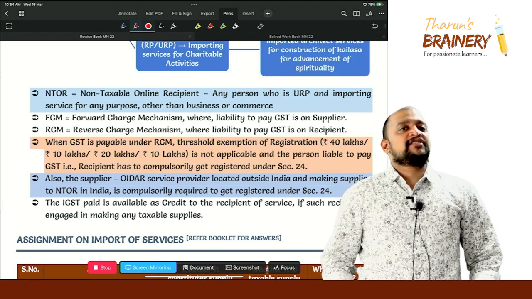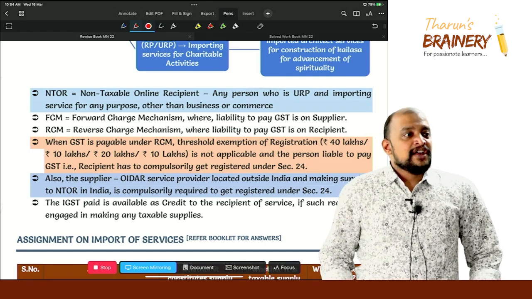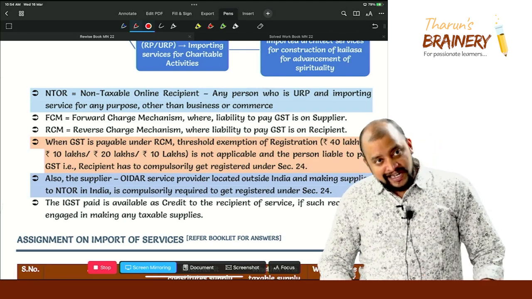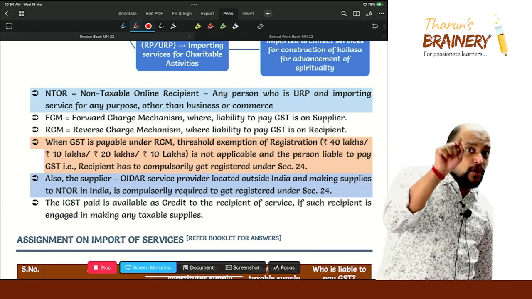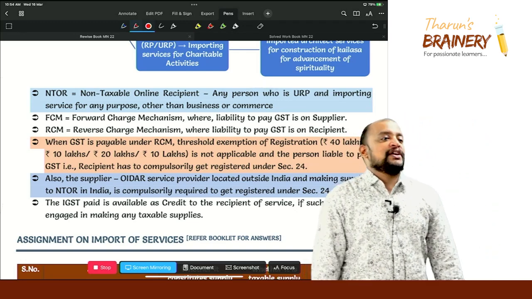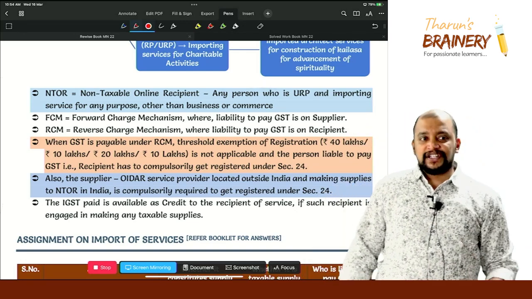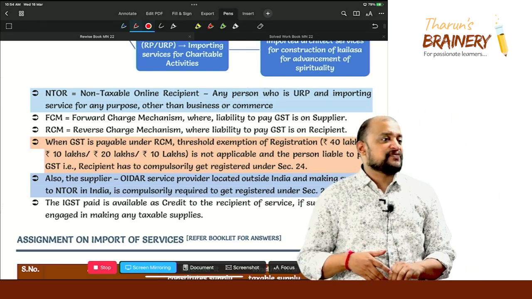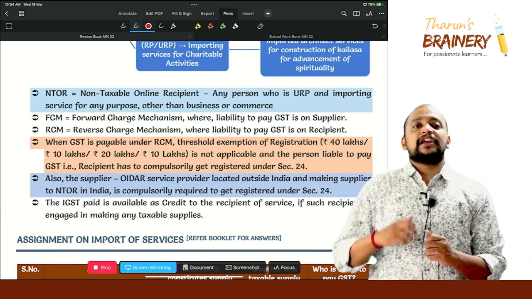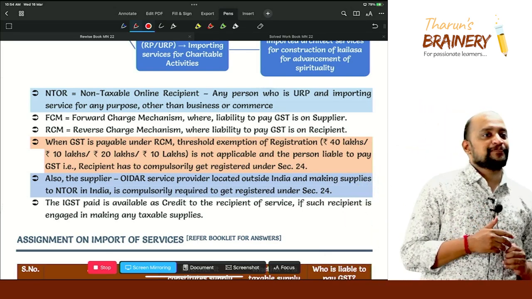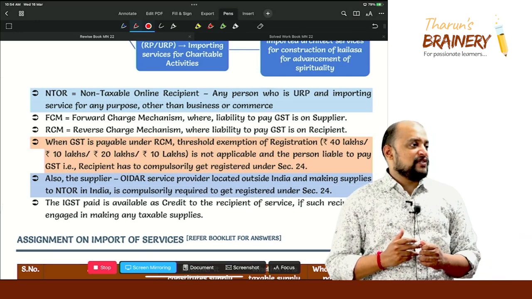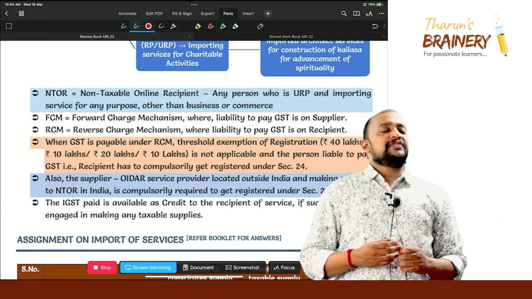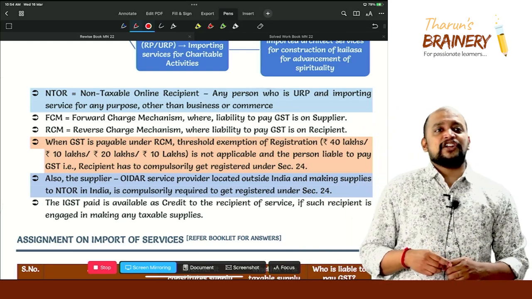Now, that is what I told you. Amazon Prime or Netflix subscription, when you are taking, it will be import of services. Is it OIDR or not? Yes, it is OIDR. And are you a non-taxable online recipient or not? Yes, you are an unregistered person and you are not importing for any business or commerce purpose. So in that case, who will pay GST? Netflix or Amazon will pay GST. Sir, they are located outside India. Yes, even then they need to register and they need to pay GST.